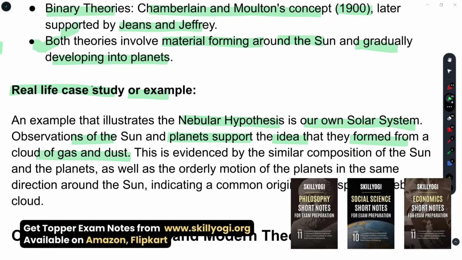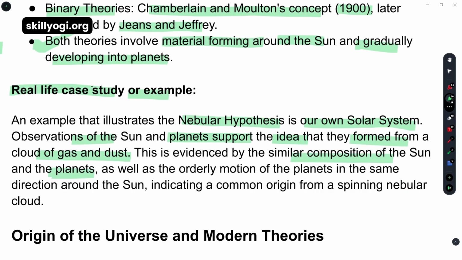This is evidenced by the similar composition of the sun and the planets, which was hydrogen and helium, as well as the orderly motion of the planets. Orderly motion means according to distance, like Mercury, Venus, Earth, Mars, in the same direction around the sun.